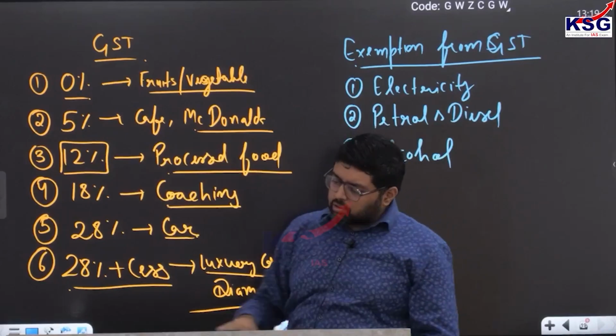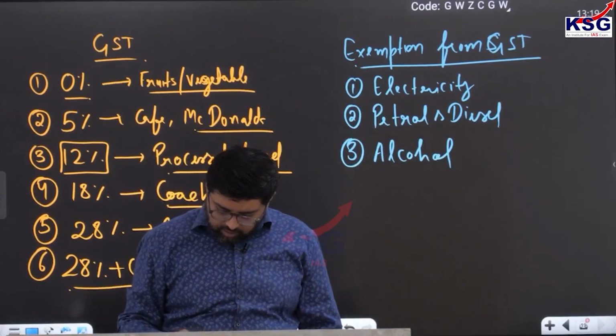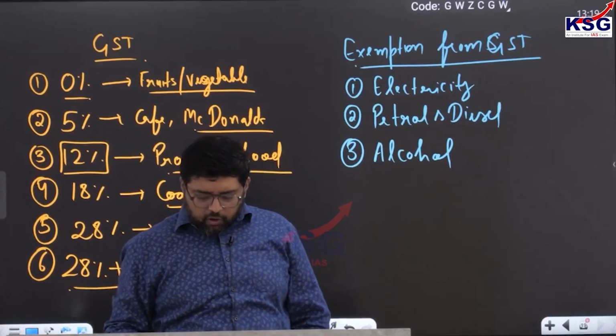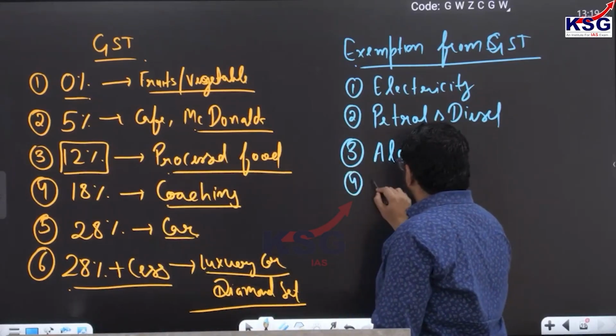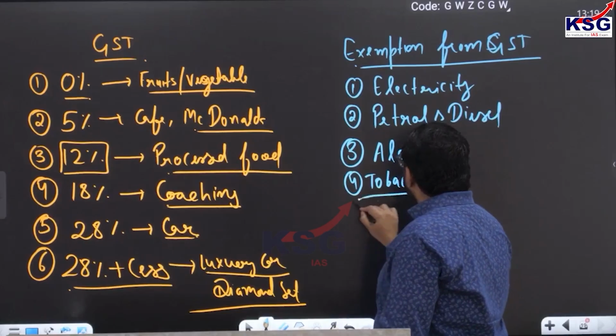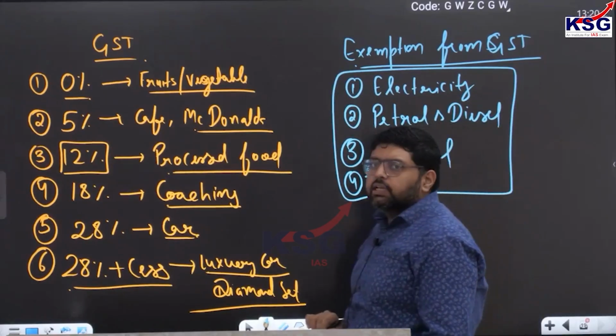Alcohol, there is no GST. Your tobacco products, cigarettes, no GST. So these are the 4 major items on which GST is not imposed.